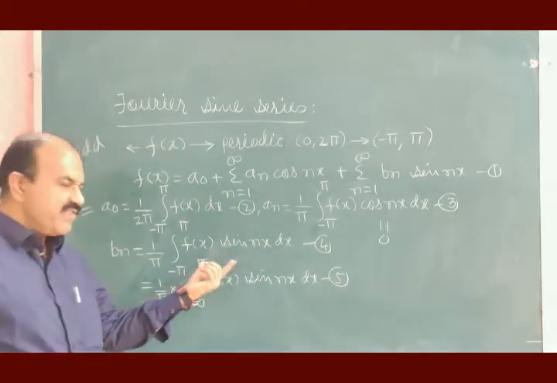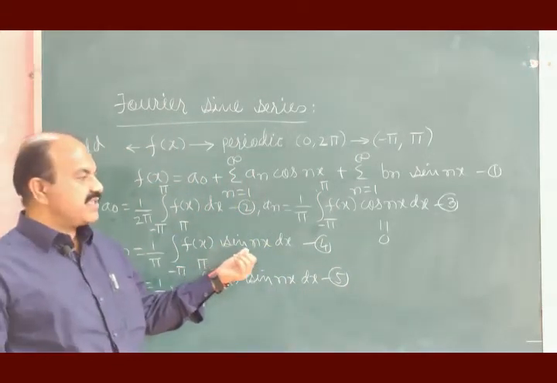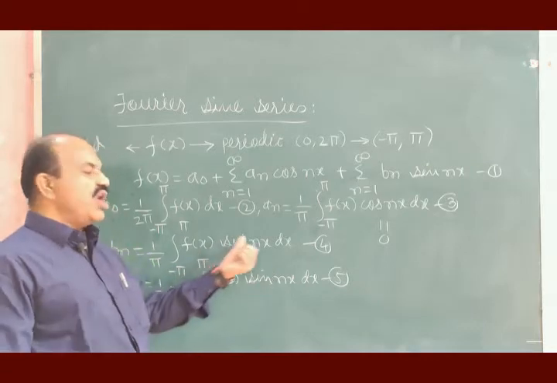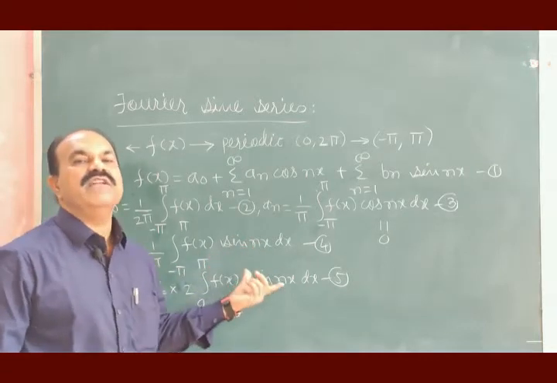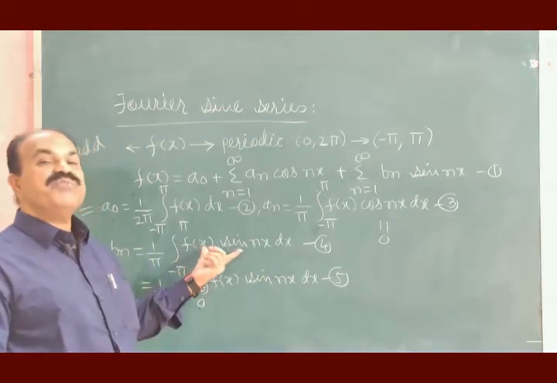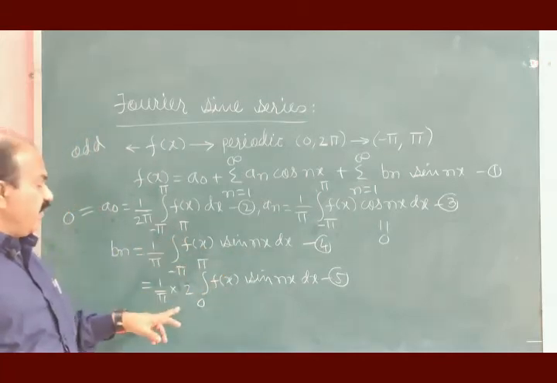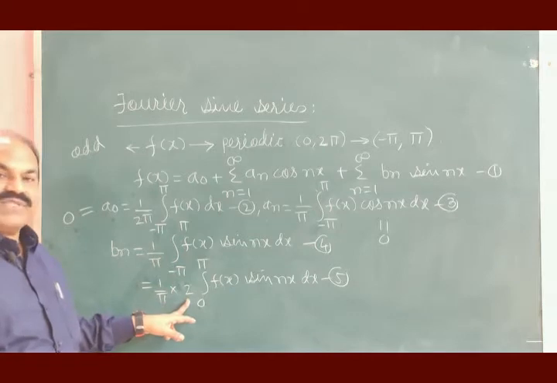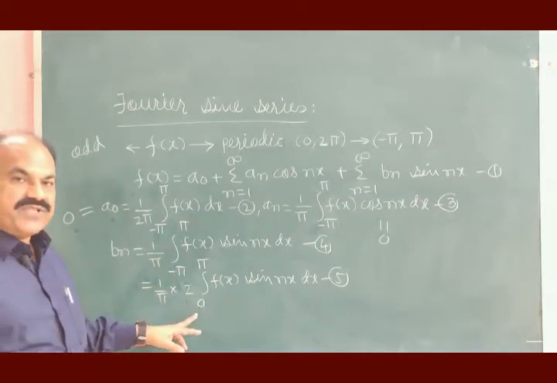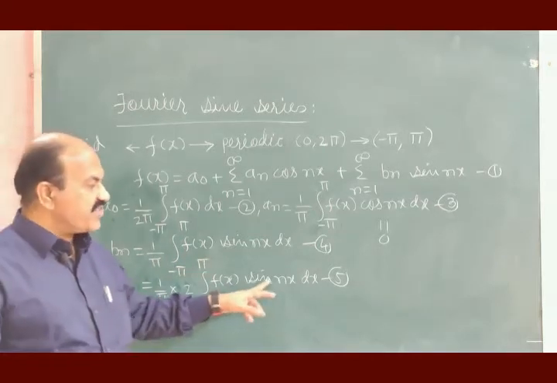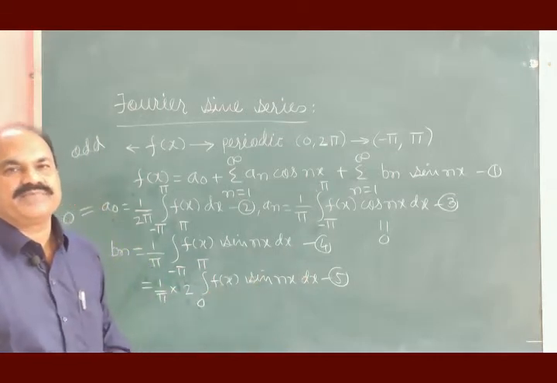Come to this equation. F of x is odd, sin nx is odd, it will become even, and therefore the integration of this even term within the limits minus pi to pi will become 2 times the integration within the limits 0 to pi f of x sin nx dx.